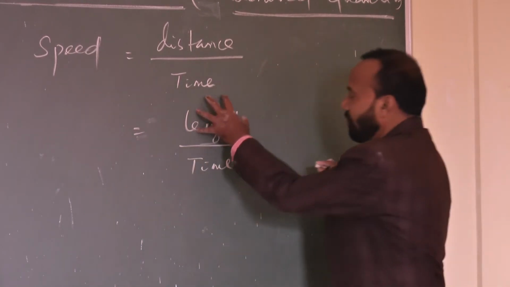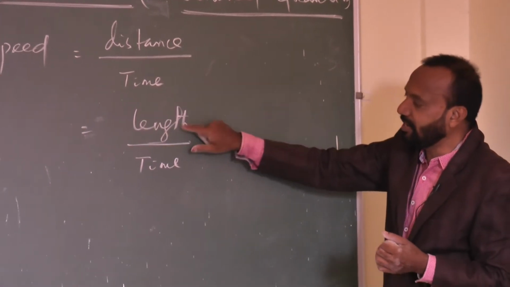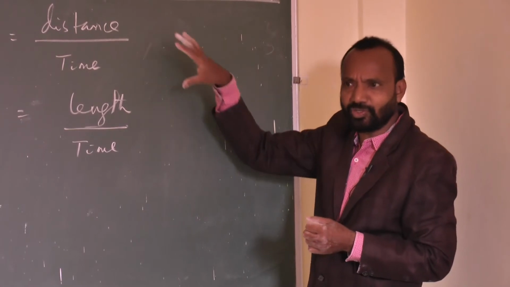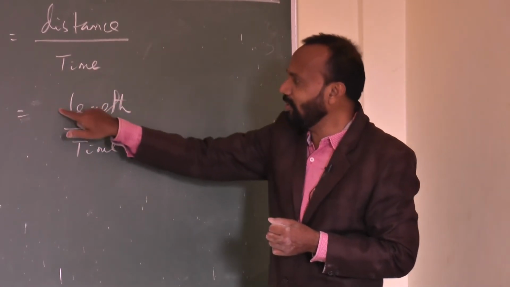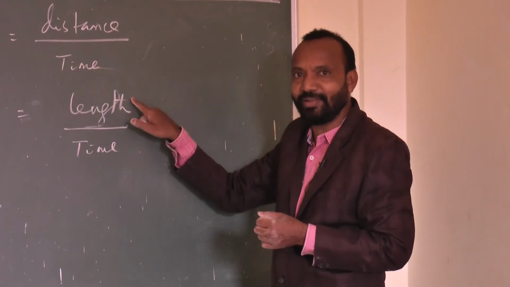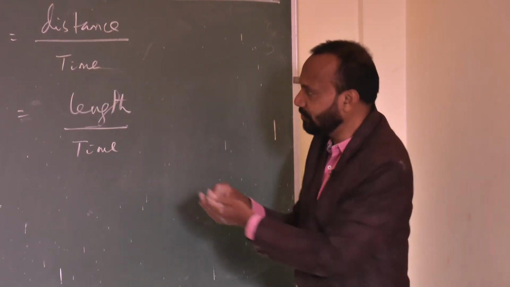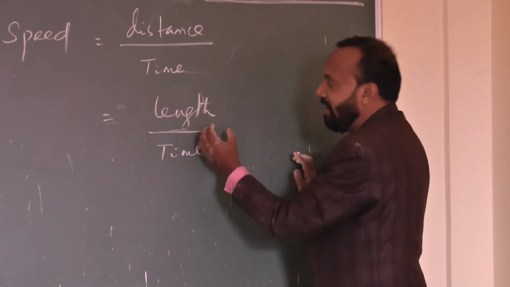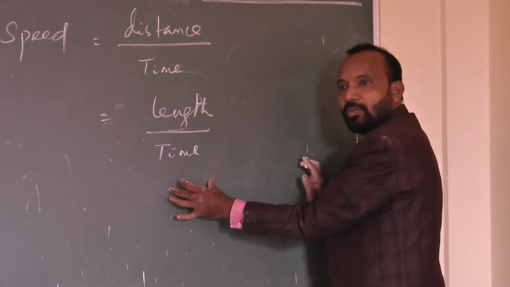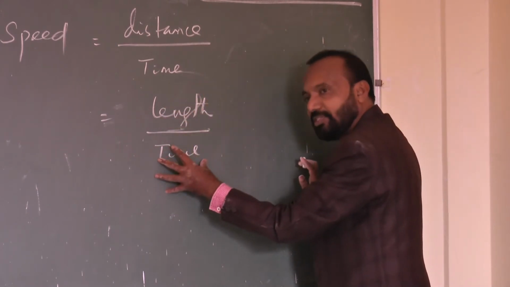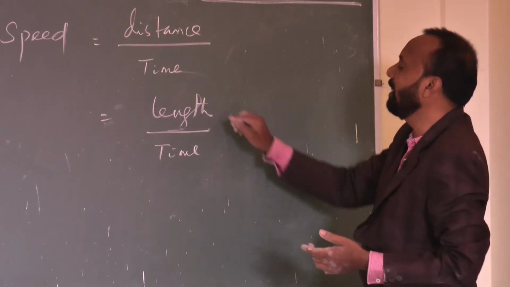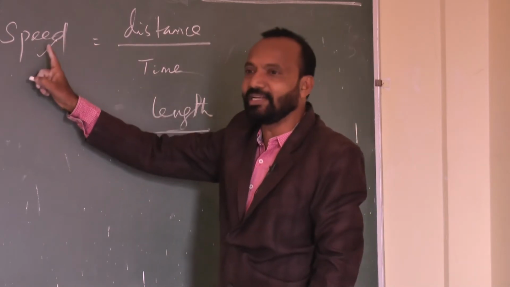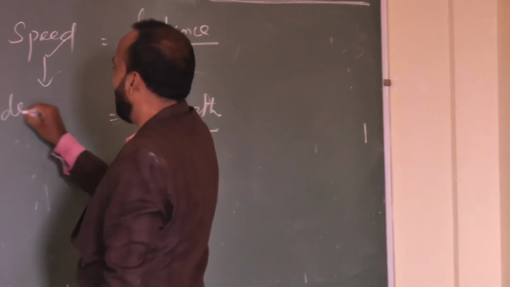Now, you see me. Whenever we discussed the 7 fundamental quantities, length was there. I was talking about mass, length, time, electric current, temperature, and so on. So, here length is which quantity? Fundamental physical quantity. Time also is a fundamental physical quantity. That means speed is the expression derived from the ratio between length and time. With the help of length and time, the fundamental physical quantities, I am expressing speed. So, speed is called a derived quantity.